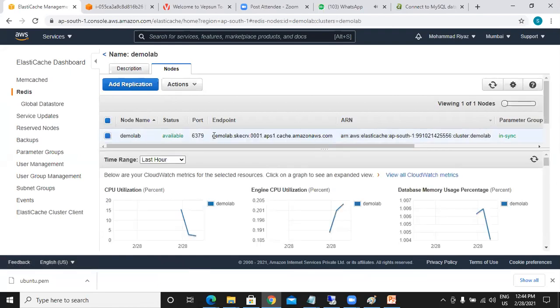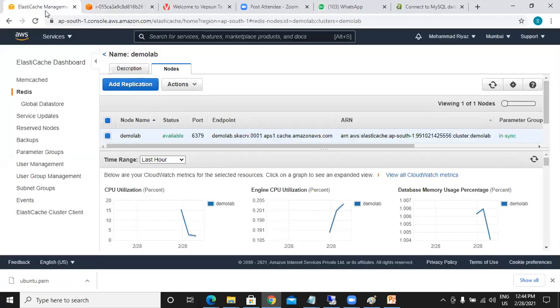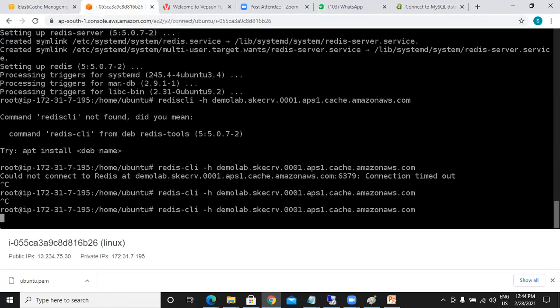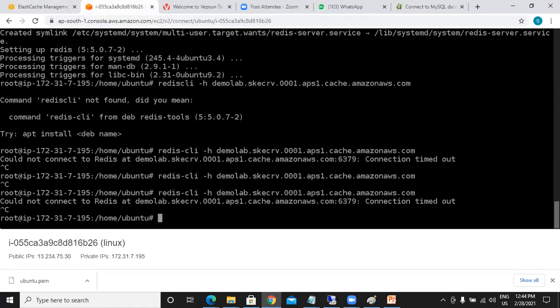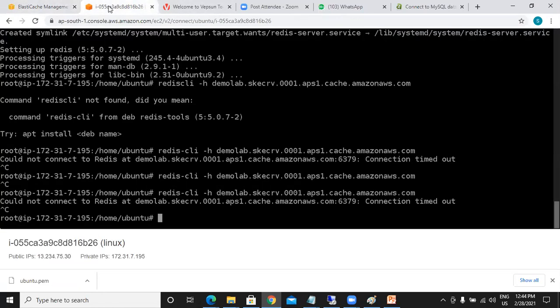No, port is okay, but just check demo lab skecrv dot 0001 dot aps1 dot cache dot amazonaws.com. Correct only, no? Yes.